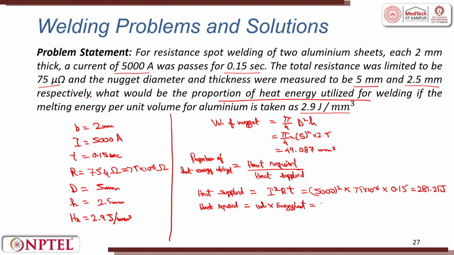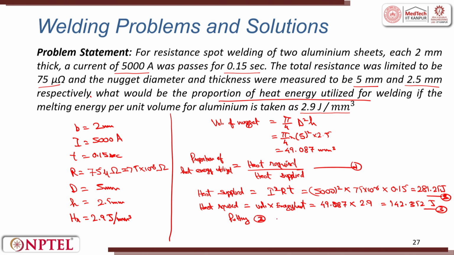This is equal to the volume that we have calculated as 49.087 times the melting energy, that is given as 2.9 joules per millimeter cube. This is calculated to be 142.352 joules.